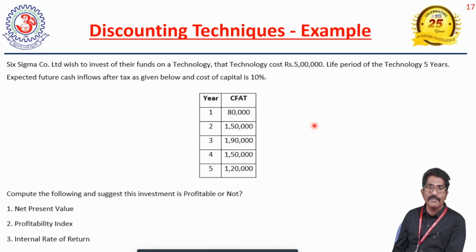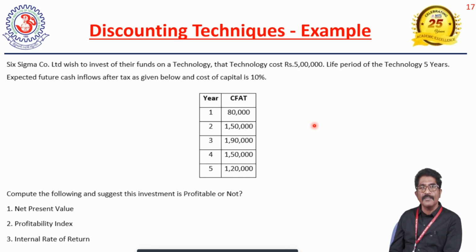Here is one problem, a case study we took. Six Sigma Company Limited wished to invest their funds in a technology. That technology costs rupees 5 lakhs. The life period of the technology is 5 years. The expected future cash inflows after tax are as given below. The cost of capital is 10%.